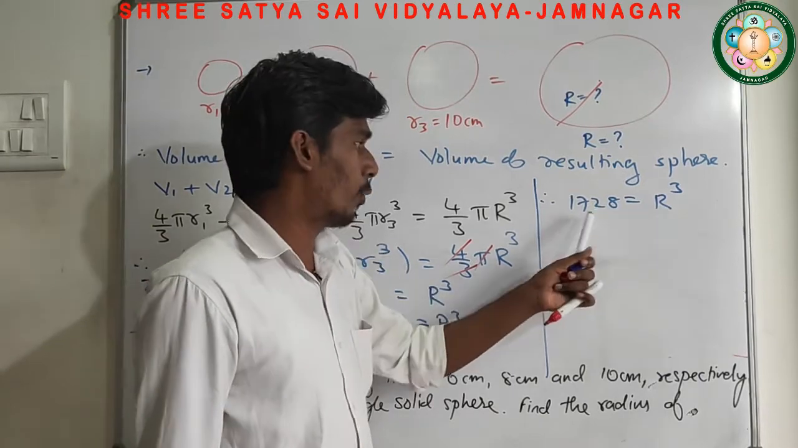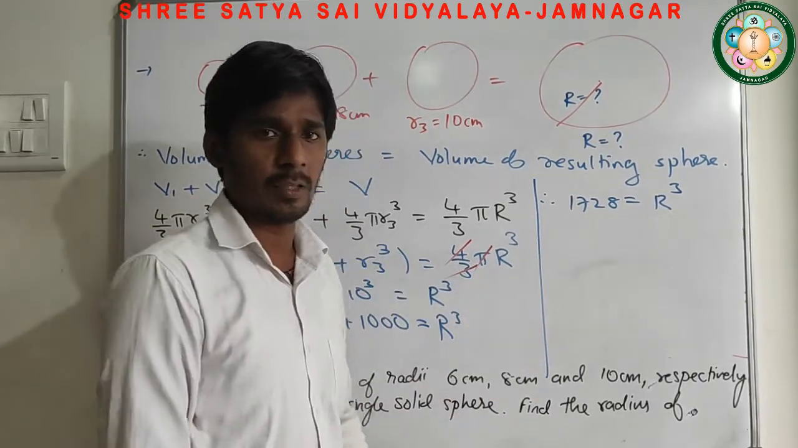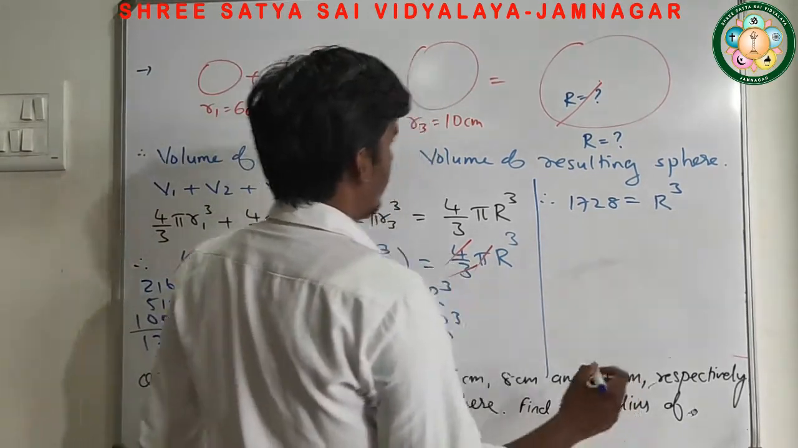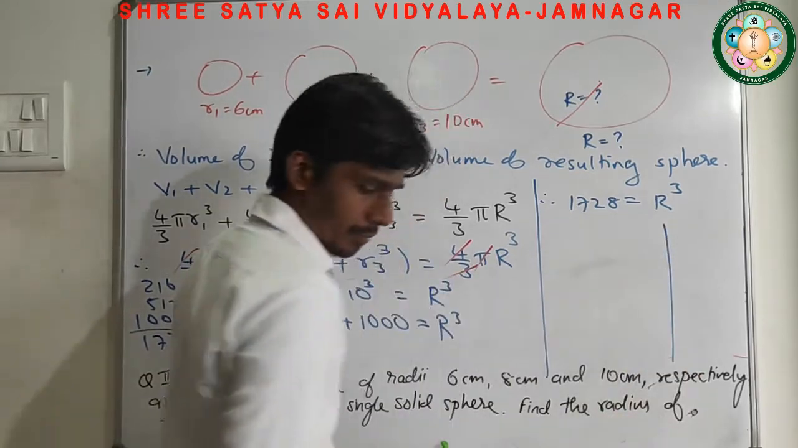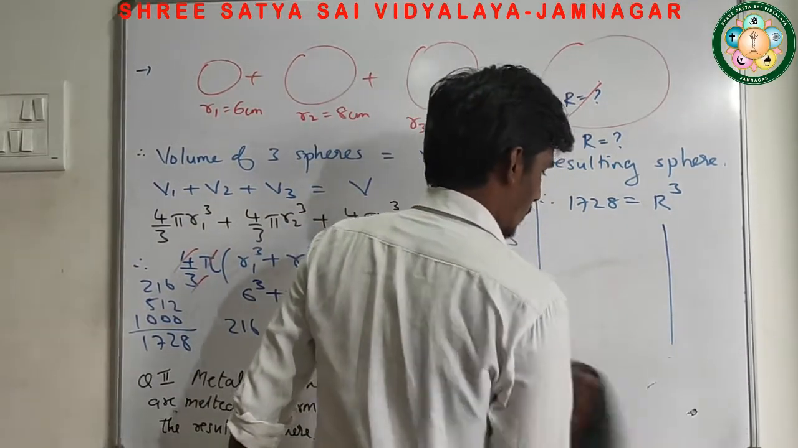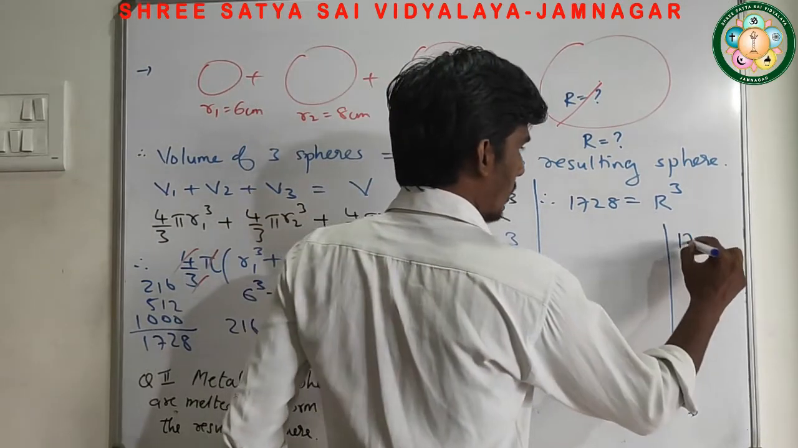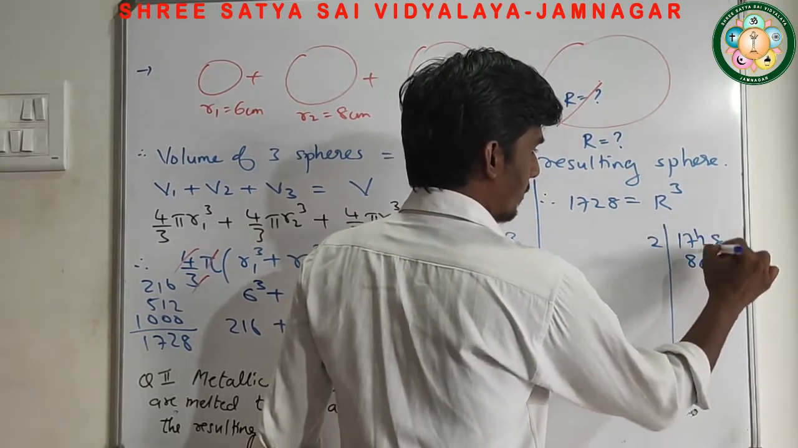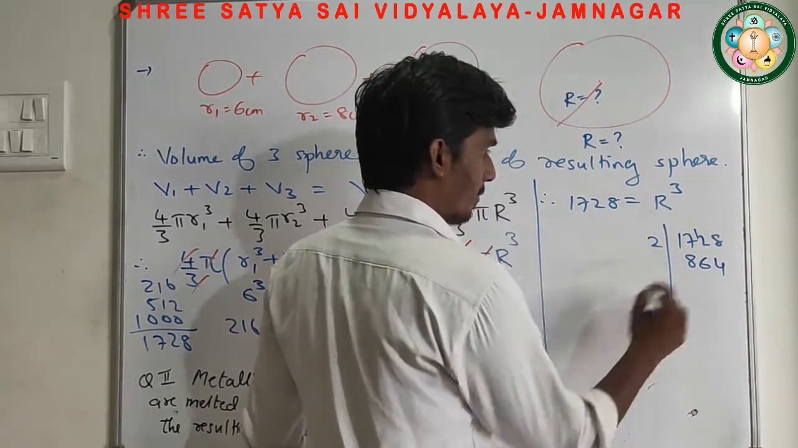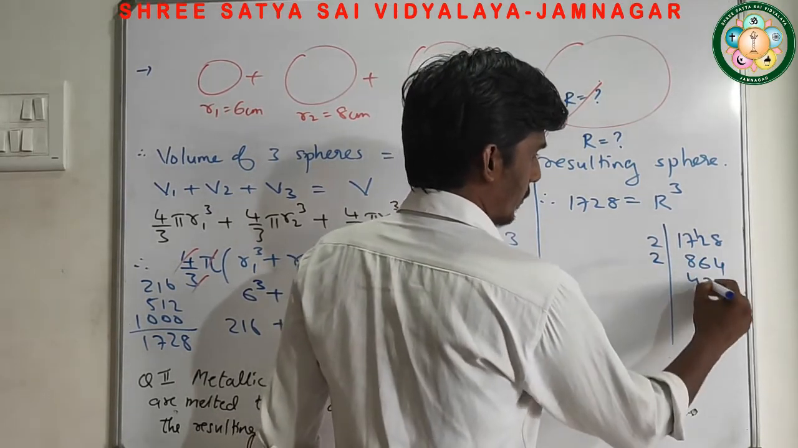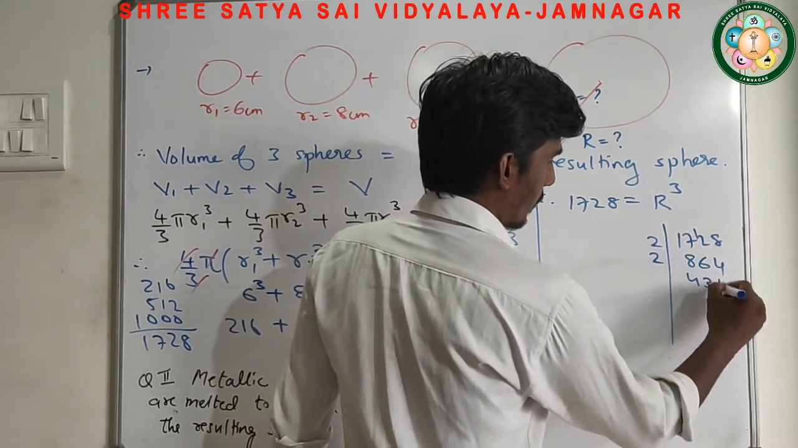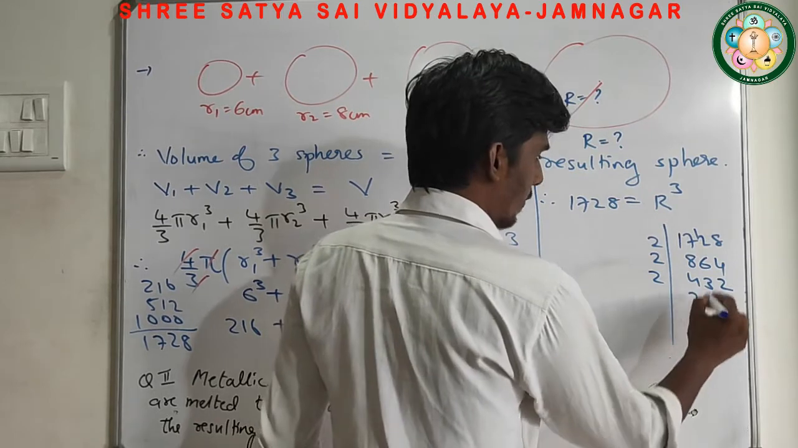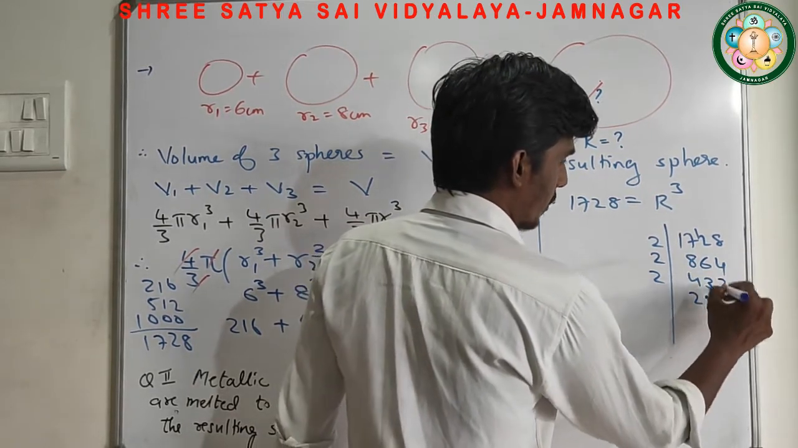Now this is R cube. I have to find the value of R. So I have to prime factorize this one to get the value of R. So let's factorize it. 1728. It's 2 8s are 16, 2 4s are 8, 2 3s are 6, 2 2s are 4, then again 2 2s are 4, 2 1s are 2, 2 6s are 12.